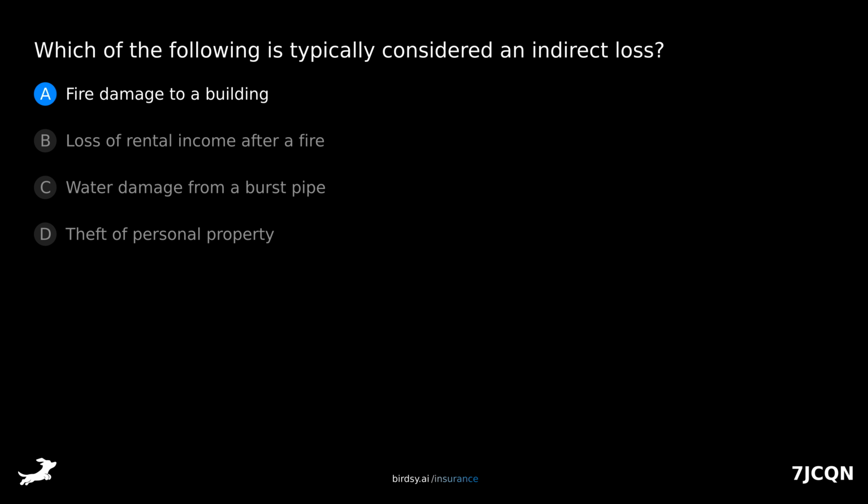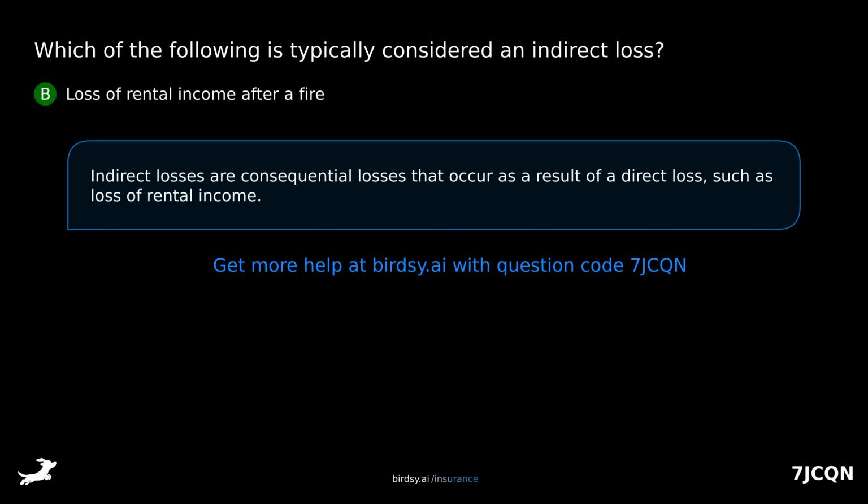Is it A. Fire damage to a building? B. Loss of rental income after a fire? C. Water damage from a burst pipe? Or D. Theft of personal property? The answer is B. Loss of rental income after a fire. Indirect losses are consequential losses that occur as a result of a direct loss, such as loss of rental income.